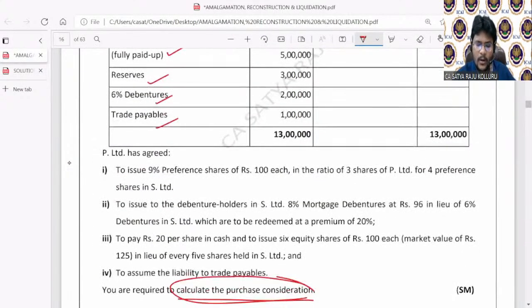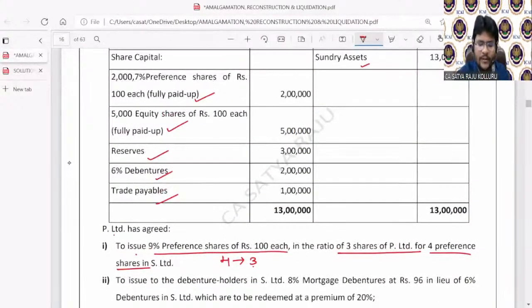Come below. P Limited has agreed to issue 9% preference shares of 100 each in the ratio of 3 shares of P Limited for 4 preference shares in S Limited. For every 4 preference shares, purchasing company is ready to issue 3 shares. In selling company, how many preference shares are there? 2000 preference shares are there. Then for 2000 preference shares, how many preference shares need to be issued? 2000 into, cross multiplication, guys, 2000 into 3 by 4. Am I right? Each preference share is issued at how much? 100 rupees. This is nothing but amount payable to preference shareholders.